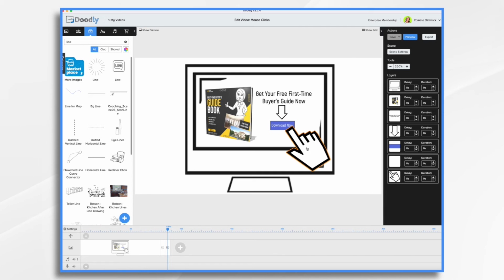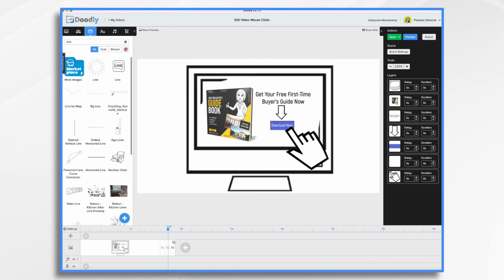Now let's go ahead and have this hand move out of the frame. So once again, we want to right click on our scene and choose duplicate. Make sure we're in the scene, and everything is zeroed out. The only thing we're going to change now is the hand position. Let's duplicate it one more time.